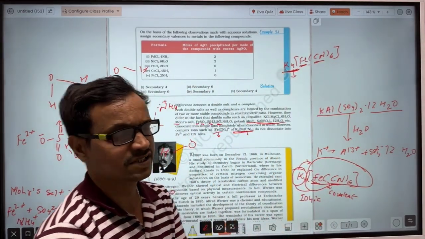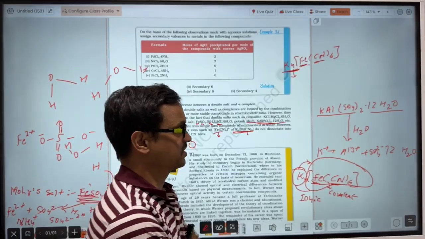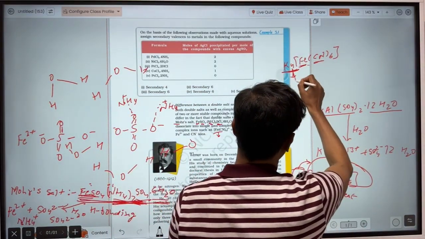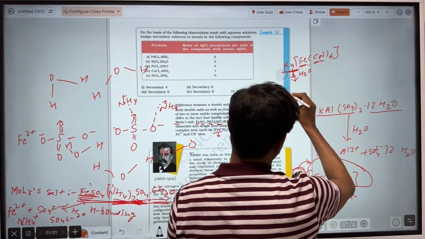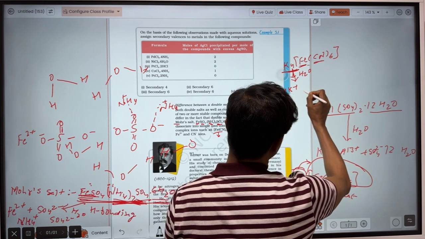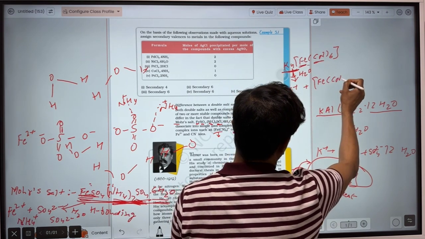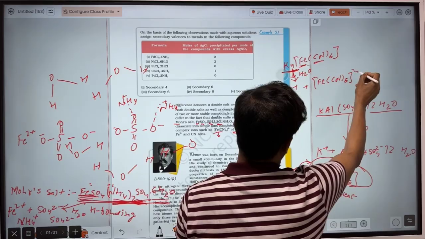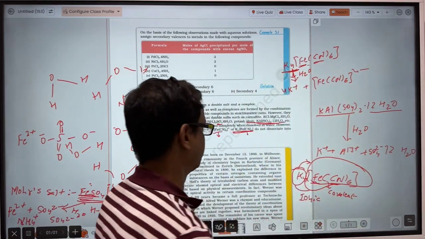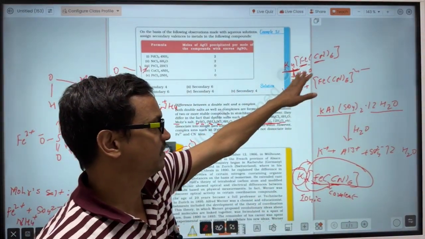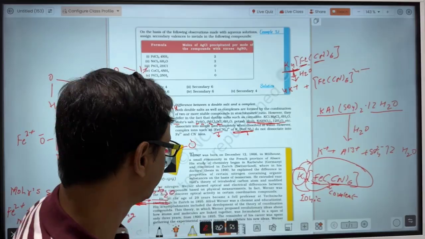That's why this bonding will not dissociate. So when you dissolve this compound in water, you will get 4 moles of K plus and [Fe(CN)6] 4 minus. So this compound has not dissociated completely in water.